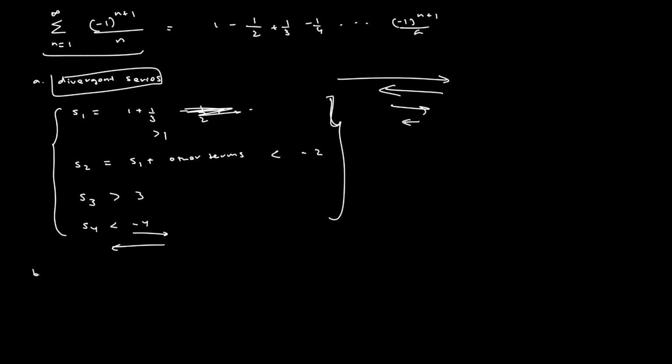But because this is conditionally convergent, through the definition of conditional convergence, it is possible to make a series that converges to pi. And how can we do this?